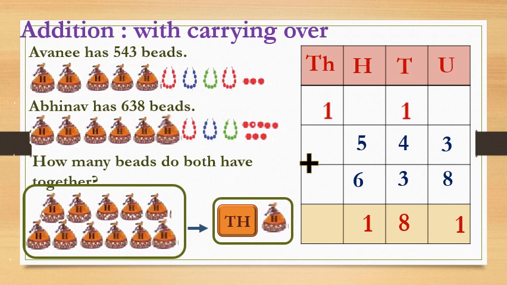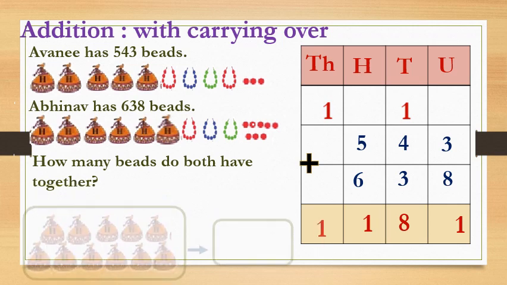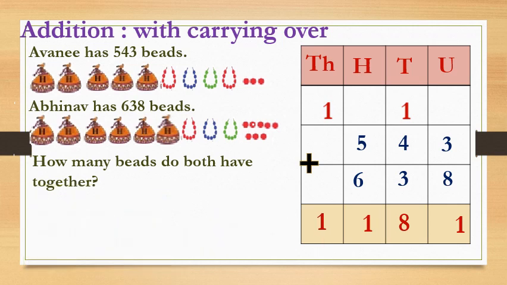Okay. And any more thousands are there? No. So this one we will write in the end in the answer column. Okay. So what is the answer here? They both together have 1181 beads. Got this, students? This is the way to do the addition with carrying over. We will do 2 more sums like this.